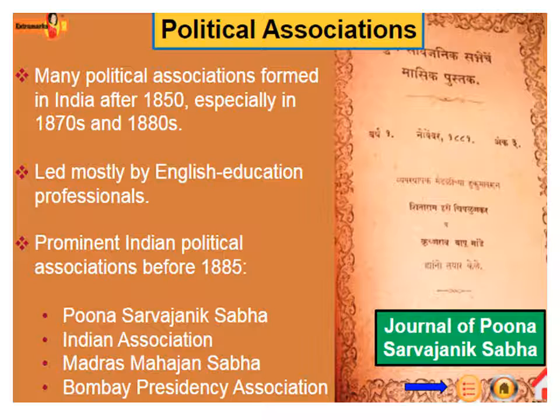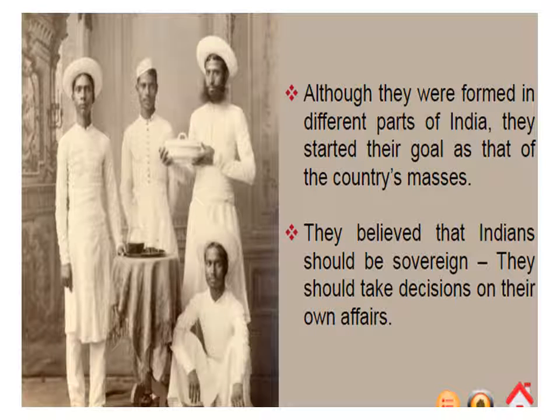The English educated persons were mostly in these associations. Prominent Indian political associations before 1885 were the Pune Sarvajanik Sabha, Indian Association, Madras Mahajan Sabha, and Bombay Presidency Association. Although they were formed in different parts of India, they took the country's masses as their goal.